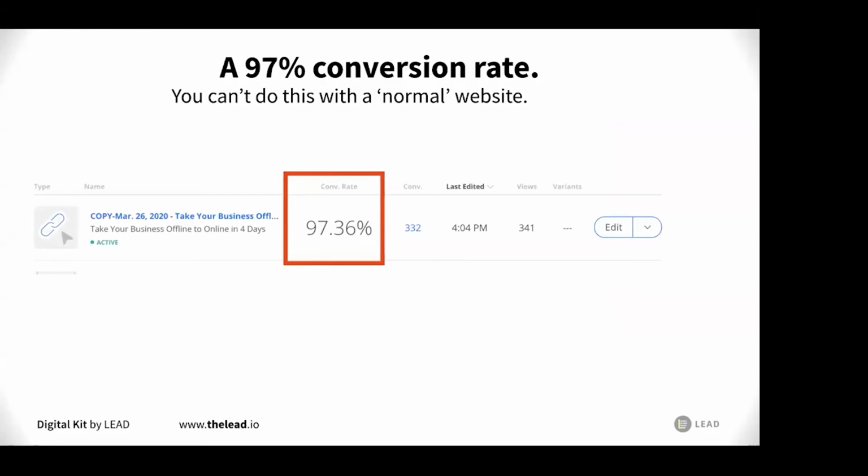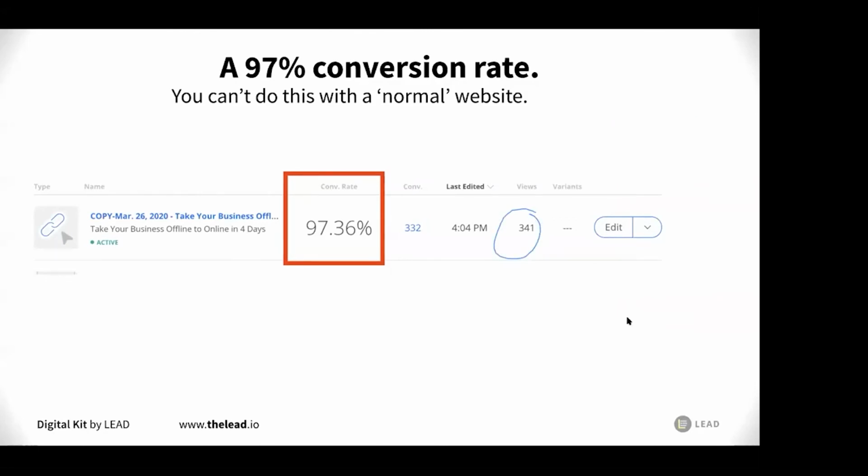This was a screenshot from yesterday when I was preparing my presentation here. At peak, we had a 97% conversion rate. What that means, for people who do not know, is this: you can see the numbers here, the 341.